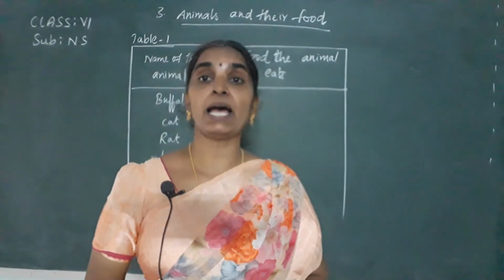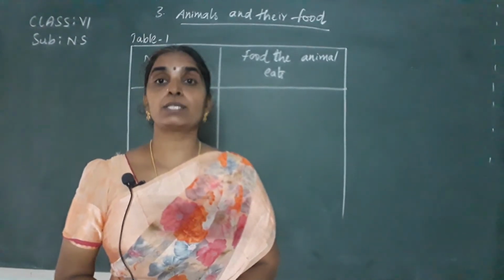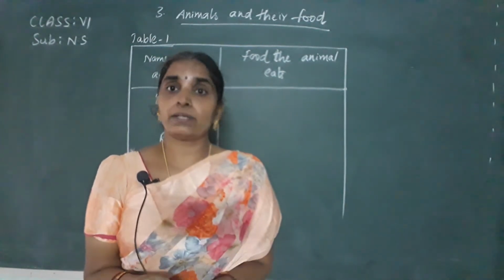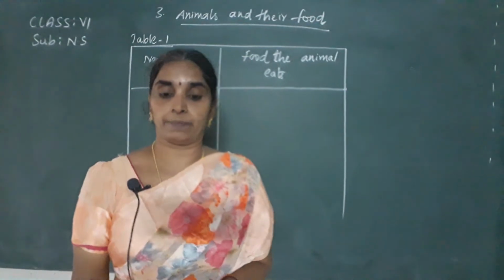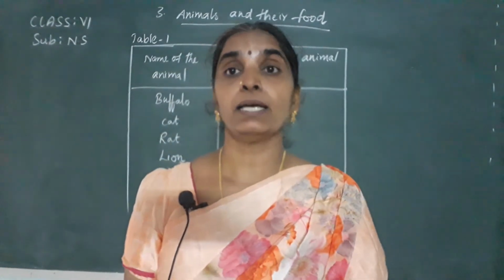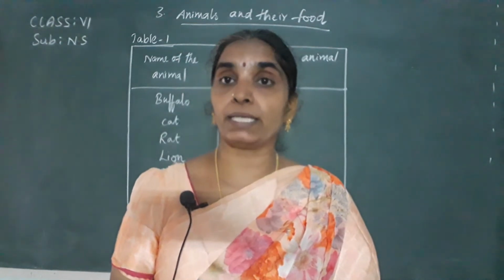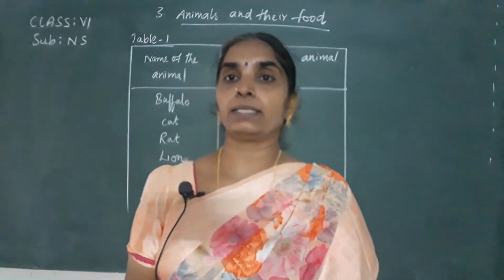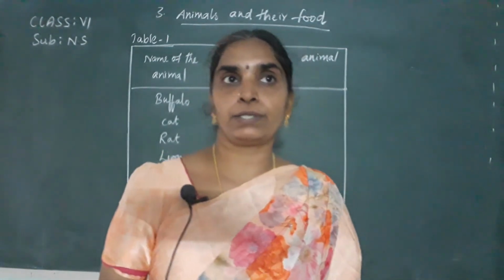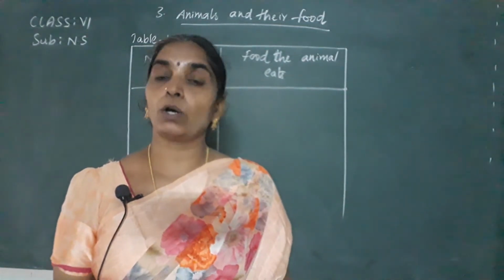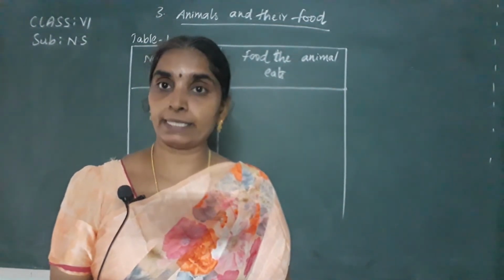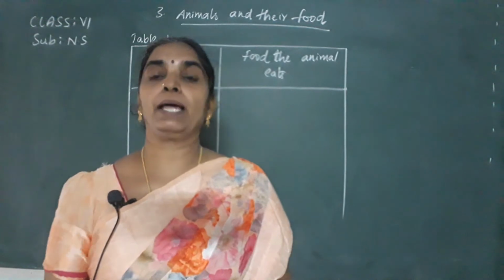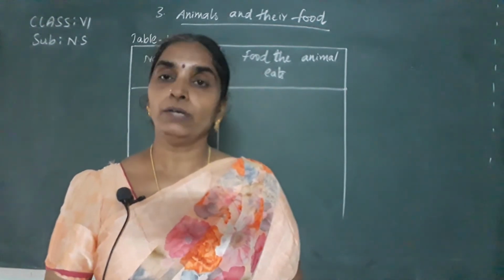Say children, you might be having pets in your home, isn't it? So like cows, dogs, cats, hens, you might be having in your home as a pet sometimes. So what do they eat? Yes, cow. If it is a cow, what do you supply to it? You'll be supplying grains or oil cakes or anything like that sort, isn't it? So if it is a dog, you'll be giving it rice or bread or meat or biscuits and so on, isn't it? So depending upon the type of food that it eats, you will be supplying that type of food material.